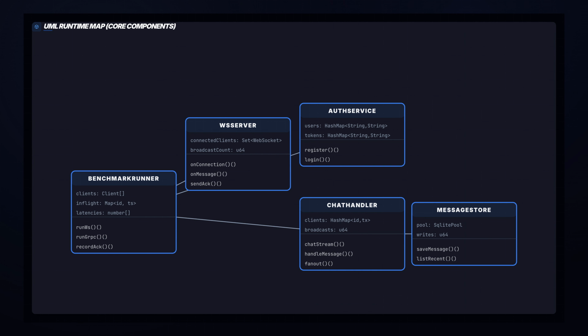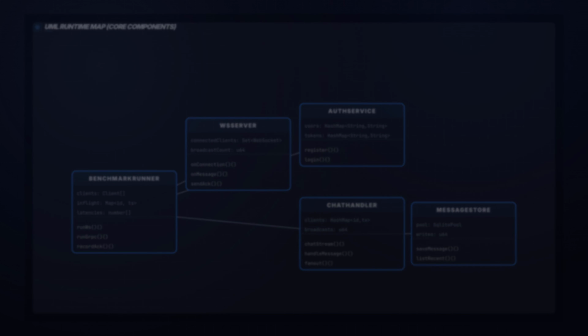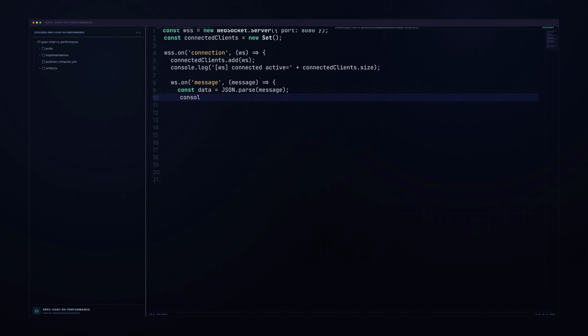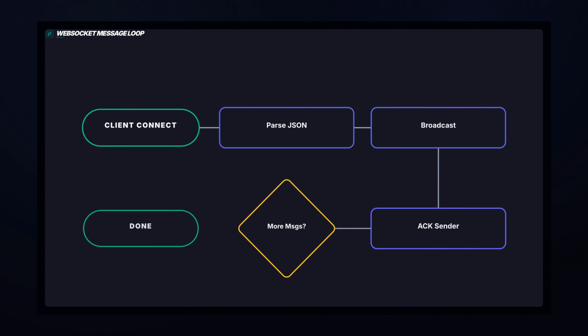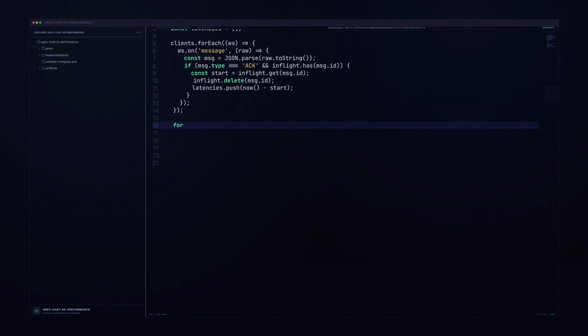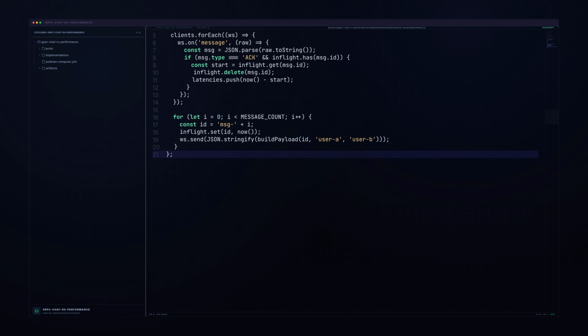Rust now runs a real tonic server. Auth handlers issue IDs and tokens, and ChatStream consumes inbound frames and emits ACK messages. We intentionally kept detailed logs to make flow inspection easy. The tags like ~gRPC ~auth and ~gRPC ~chat are there for observability and for video clarity. You can map terminal output directly to service boundaries.